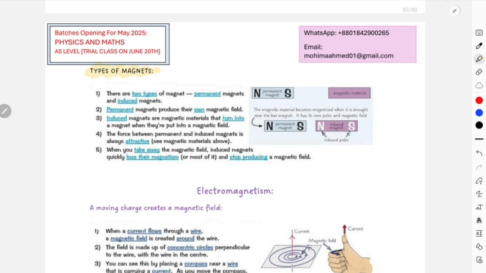Over here, this is the statement: permanent magnets produce their own magnetic field, whereas induced magnets are magnetic materials that turn into a magnet when they are put into a magnetic field. Outside the magnetic field, they are not going to act as a magnet. Okay, these 2 points are extremely important. I will put a star mark over here, on 2 and 3.